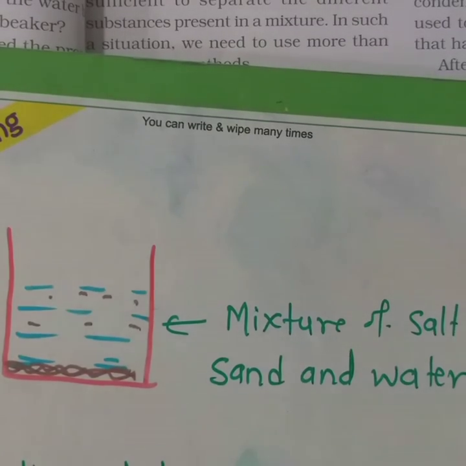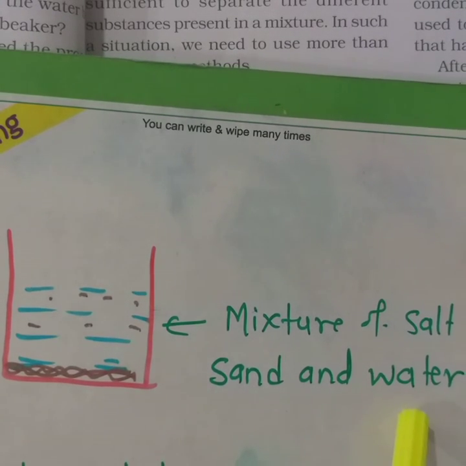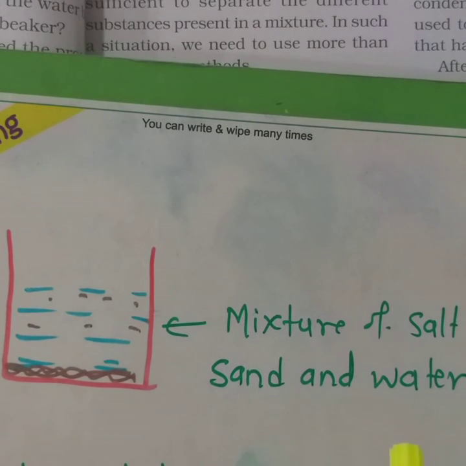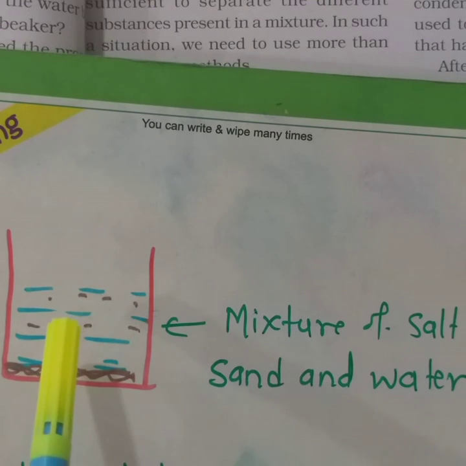Can you guess how we can separate these 3 components? Which are the 3 components? Salt, sand and water. The very simple solution for this: as we know, sand is heavier, it will settle. The salt is completely mixed with water.